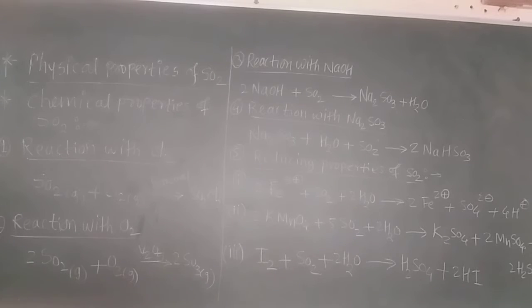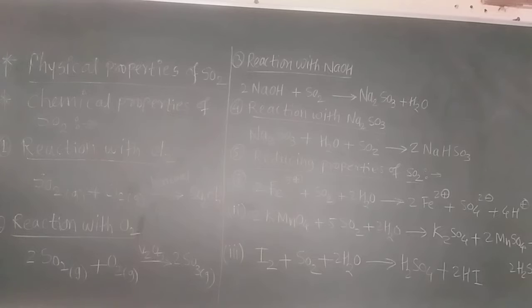In last lecture we already learned about the preparation of sulfur dioxide gas. We prepare sulfur dioxide from sulfur directly: when sulfur burns in the presence of oxygen, sulfur dioxide is formed. The second method is from sulfite, that is sodium sulfite, which when reacted with H2SO4, sulfuric acid, again forms sulfur dioxide.